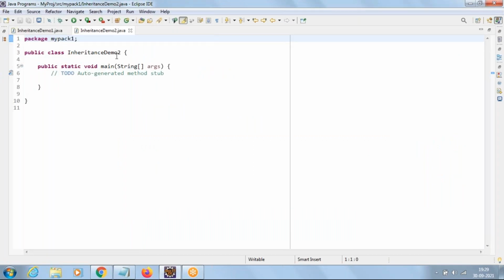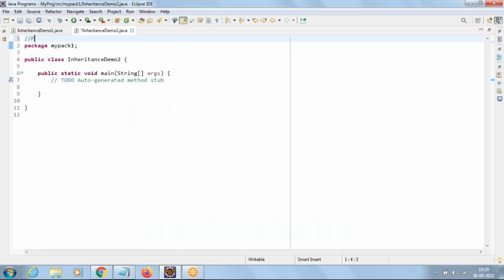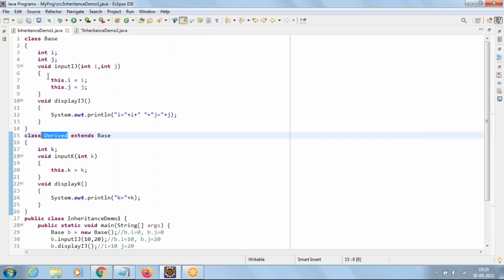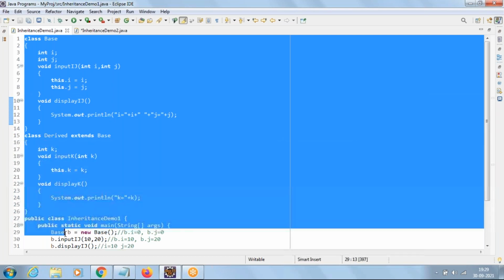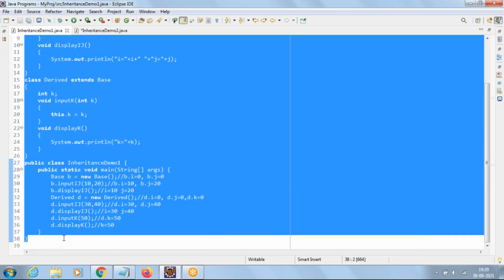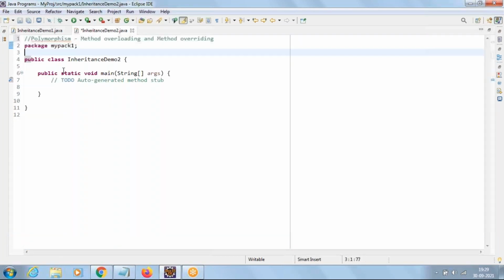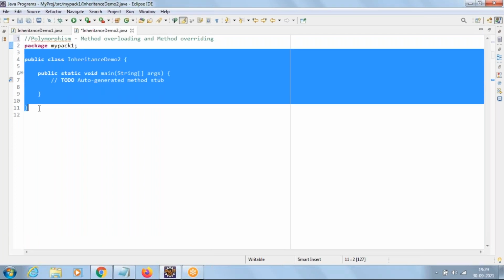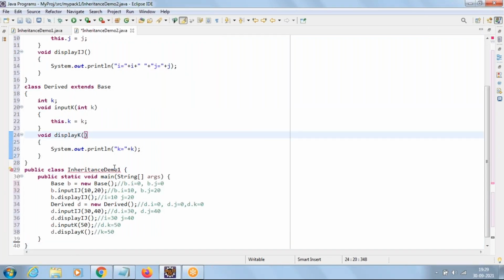This program is mainly about polymorphism, where we discuss method overloading and method overriding. Now, let us take this code and paste it over here, under the package.